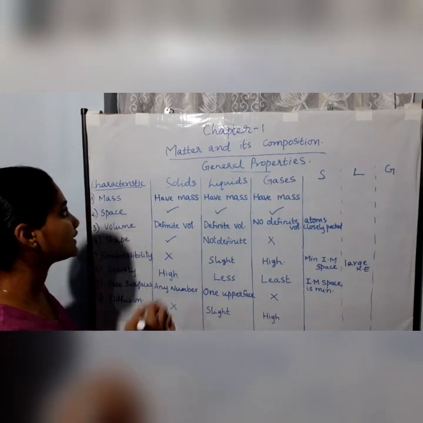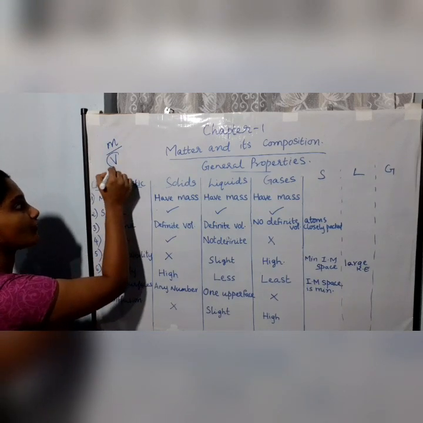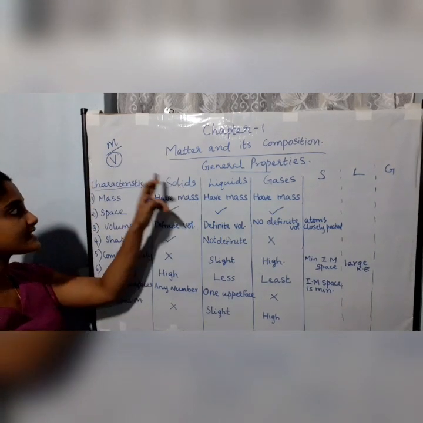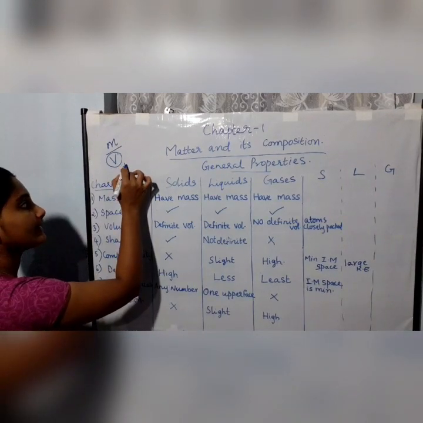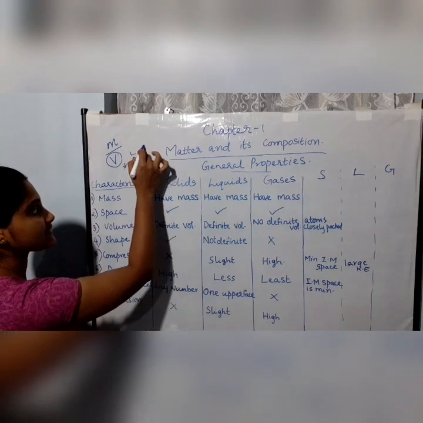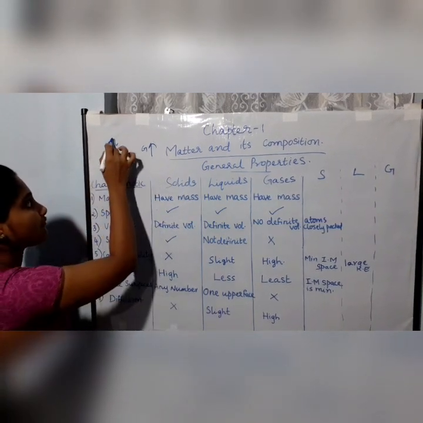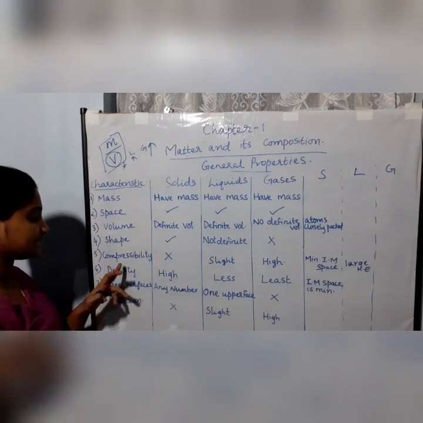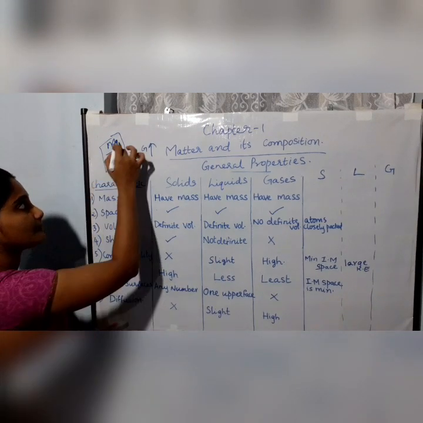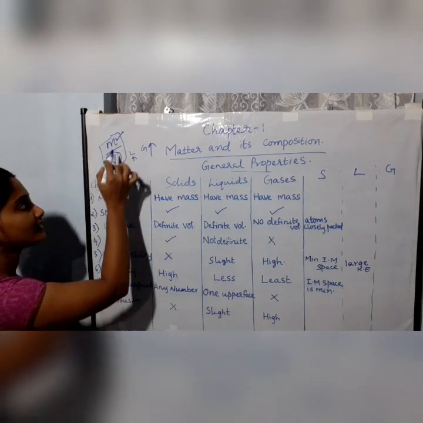As I have told you, density is mass divided by volume. Now the volume in case of solids is very less. In case of liquids, it is slightly higher, and in case of gases, it is the highest. And by this formula, you can find out the density of an object, using the mass of the object and the volume of the object.